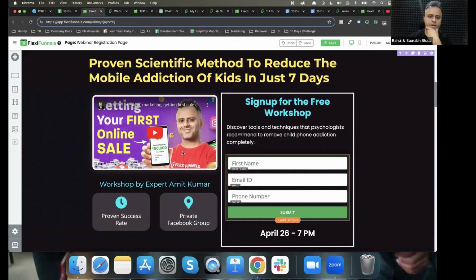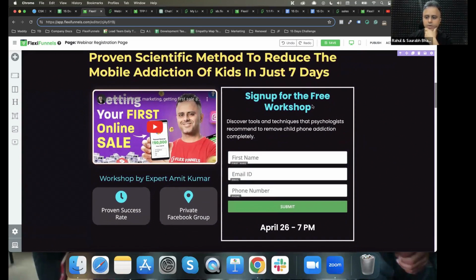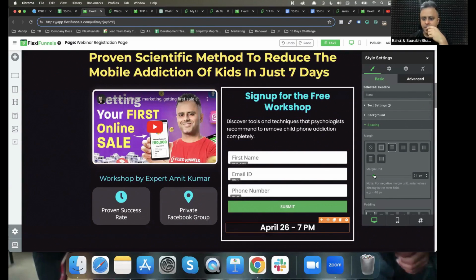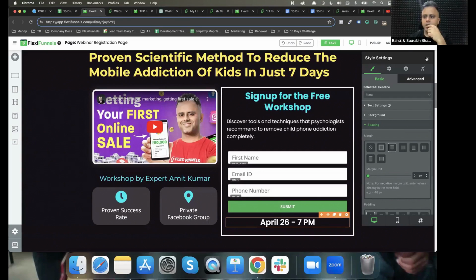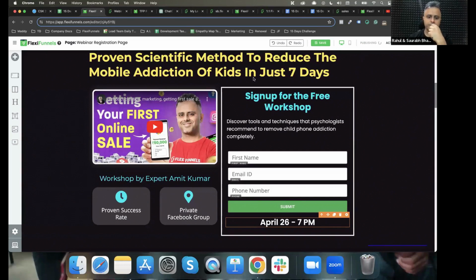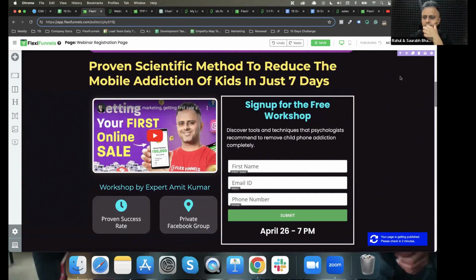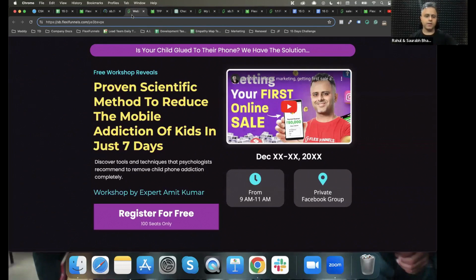So this is the modification that I can do. It looks good. I guess we have some extra space over here. So I'm gonna cut down the extra space over here. All right, I will click on publish. Okay, so let me see this in the thank you page. I mean, the page that we just created.